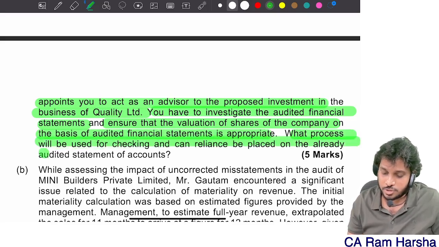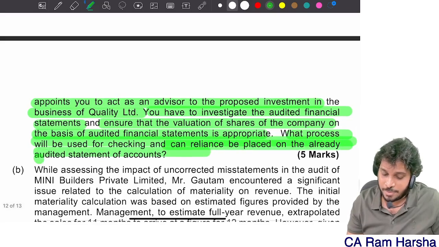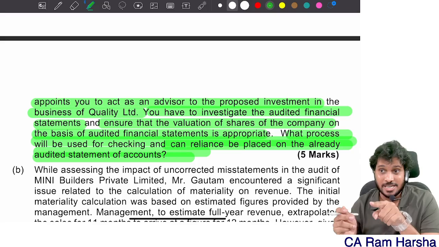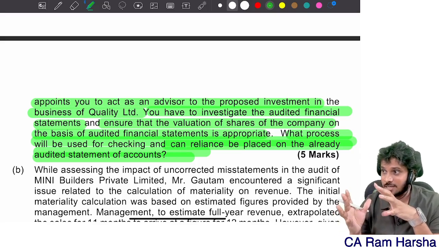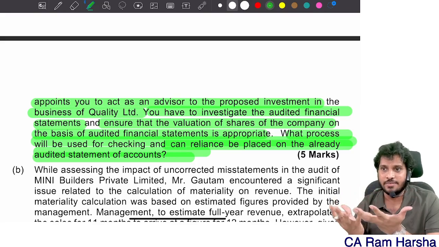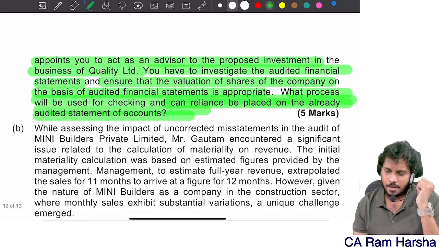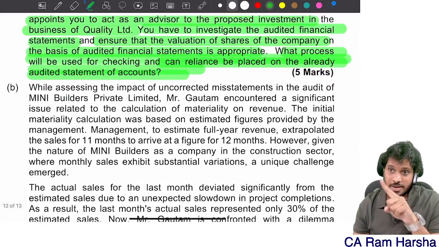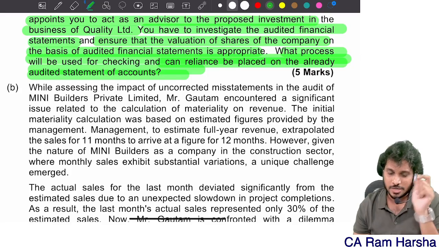What process will be used for checking? Can the reliance be placed upon already audited statements? Investigation chapter. Initial discussion is can an accountant place trust on already audited financials? So see that. Straight question. I even told when I'm explaining investigation chapter, I told this reference.